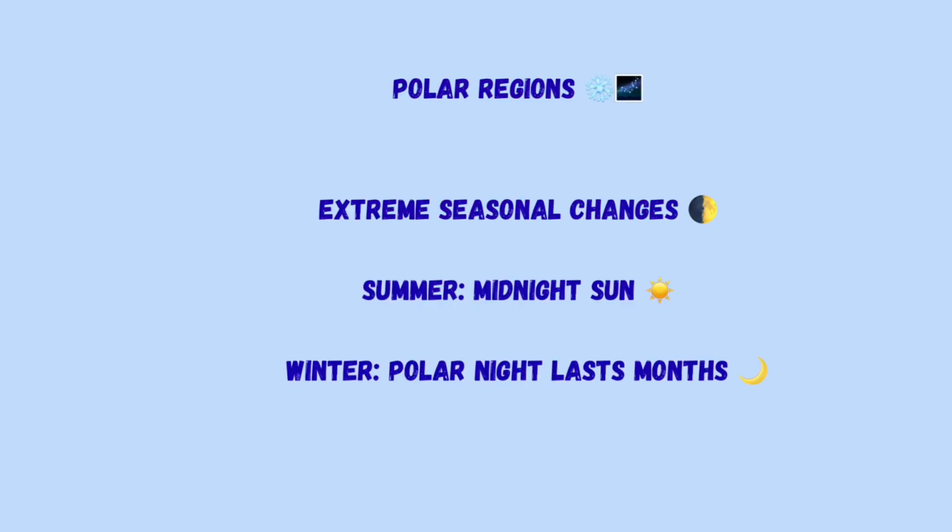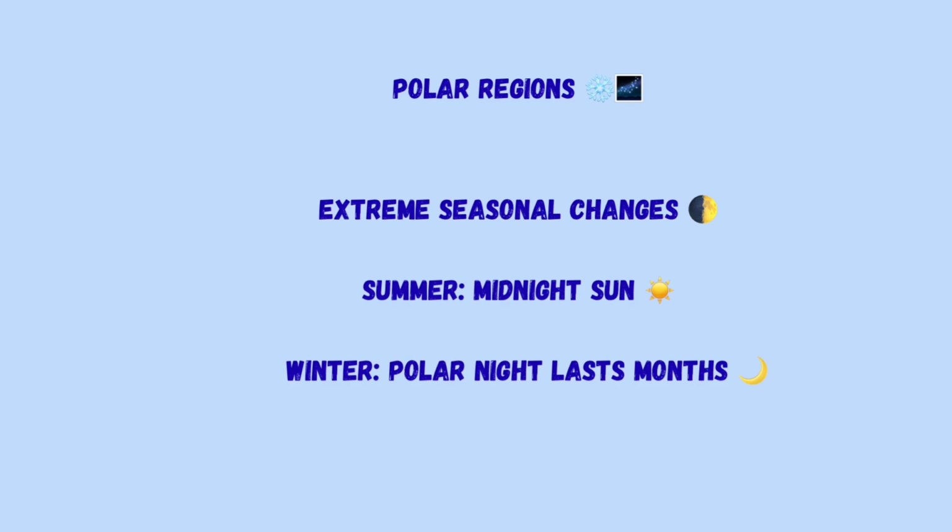Some characteristics: very cool temperatures, ice and snow most of the year, long periods of daylight in summer and darkness in winter, limited plants and animals. So we can say polar regions are cold because the sun's rays hit them at a low angle. Only plants like moss and animals adapted to cold, such as polar bears or penguins, can survive there.